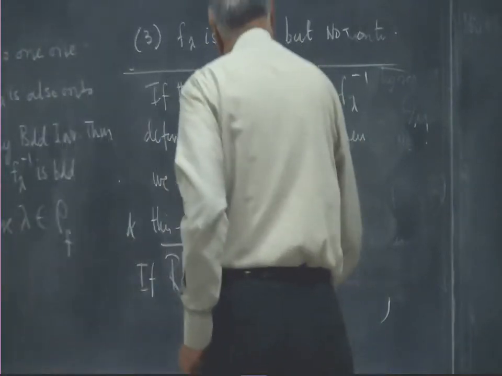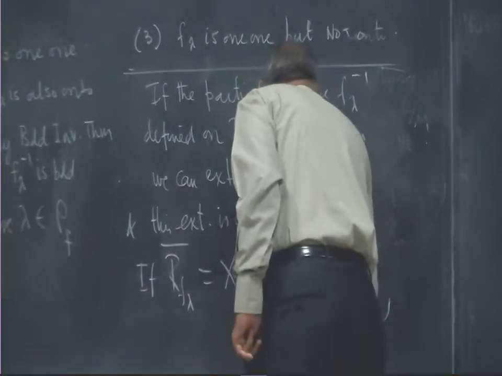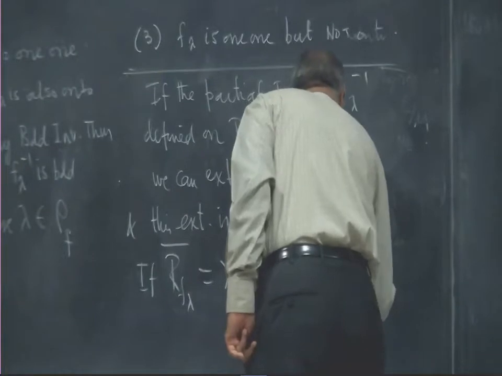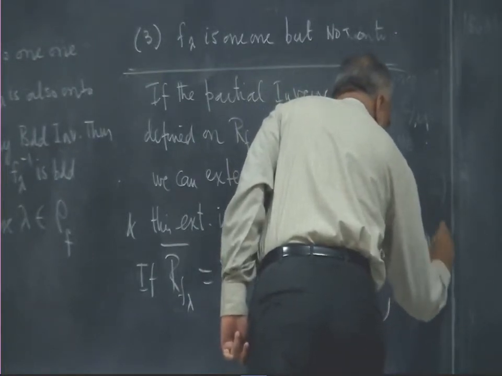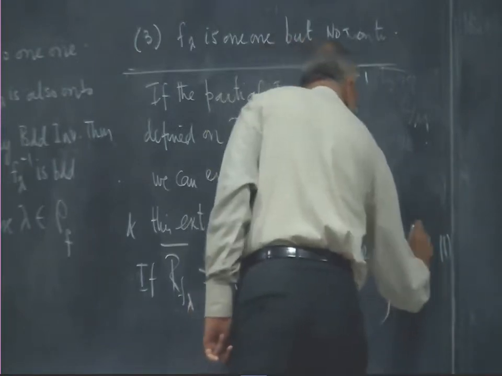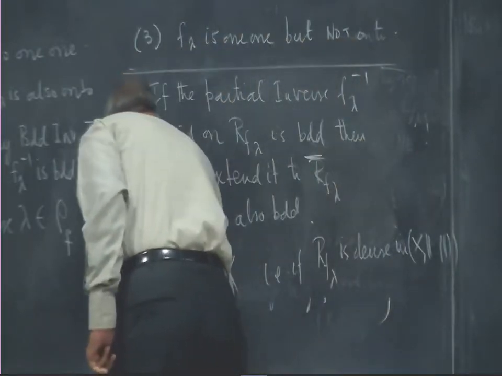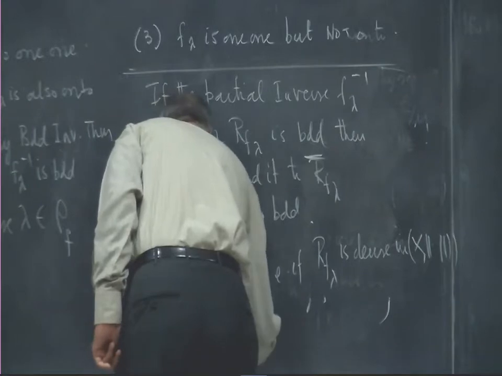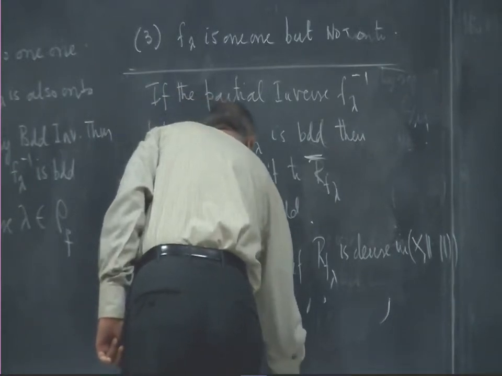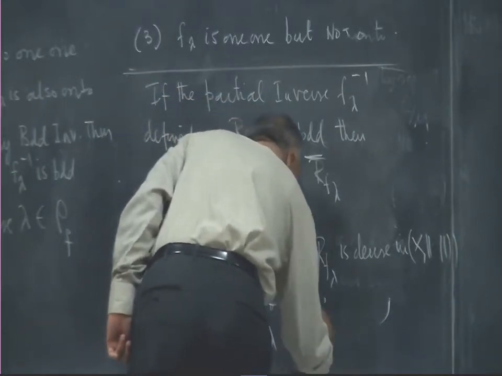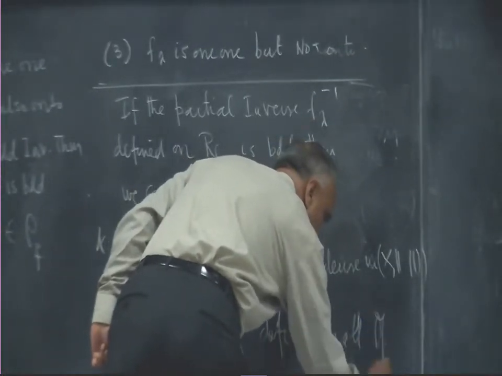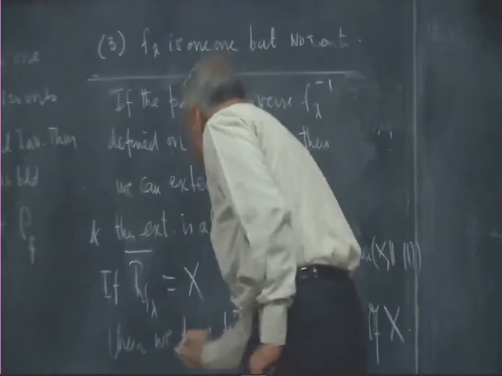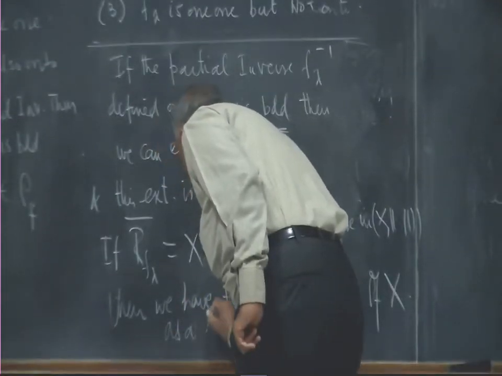That is, if range of f lambda is dense in x, then we have f lambda inverse defined on all of x as a bounded operator.